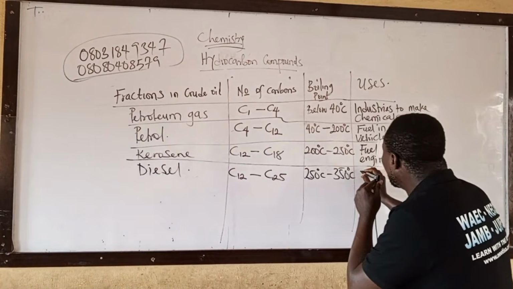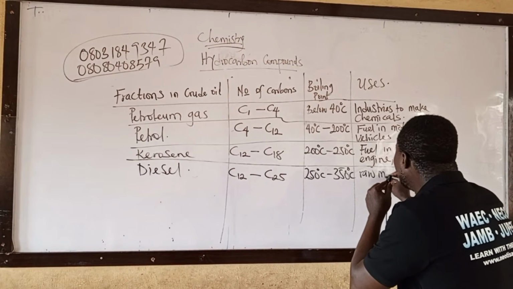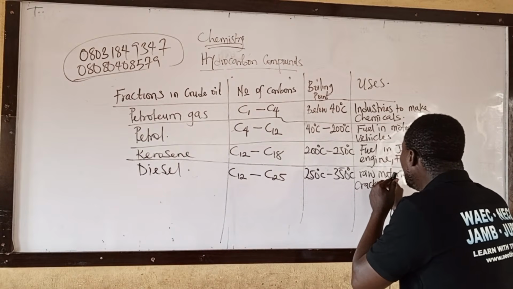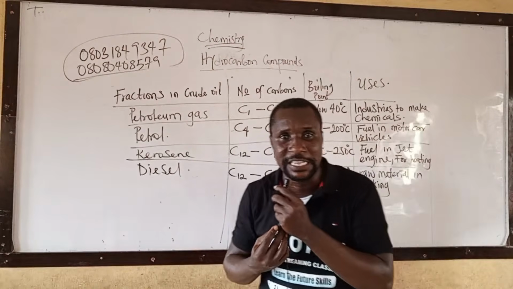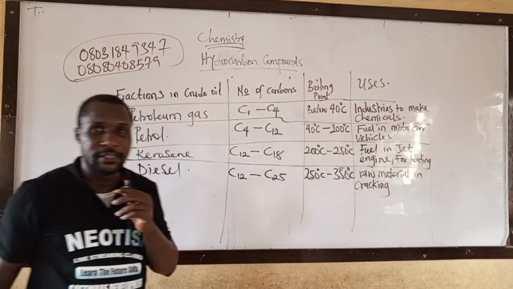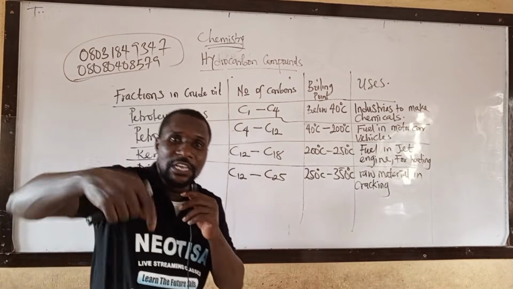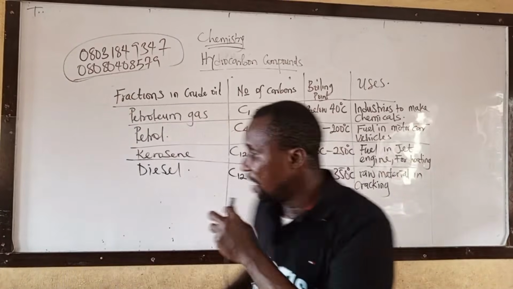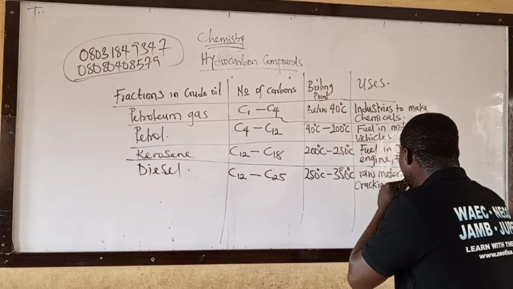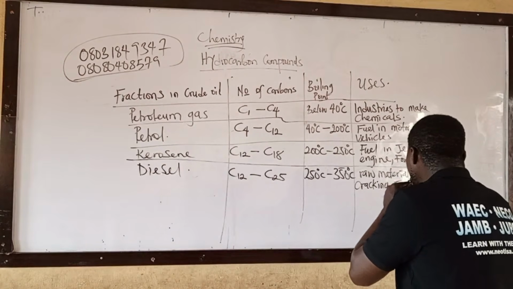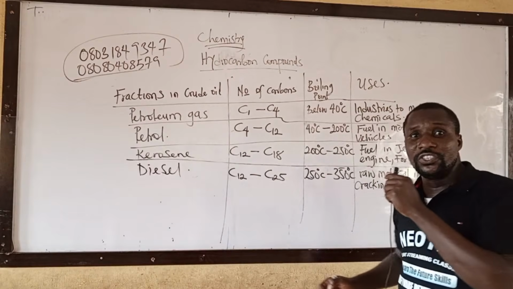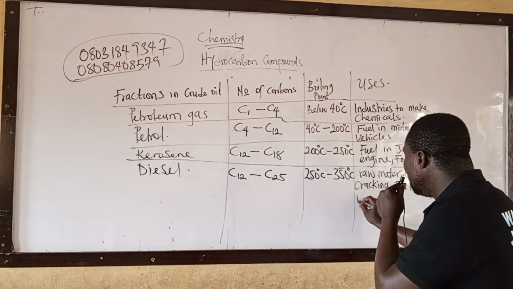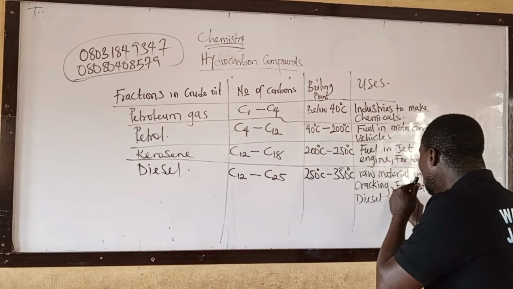Diesel can be used as a raw material in cracking. I will still explain the meaning of cracking; that's what we are going to next. Diesel is used as a raw material in what? Cracking. Another thing, it can be used for heating. Another thing, it can be used in a diesel engine.